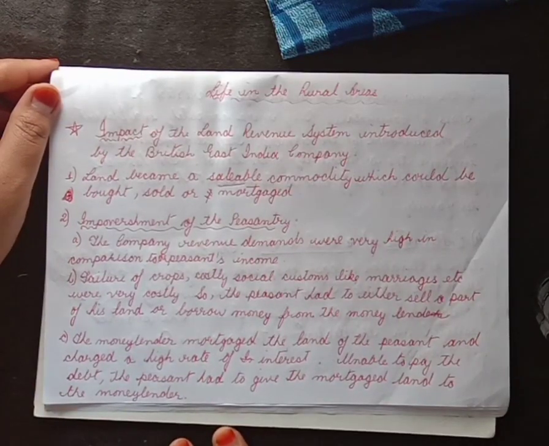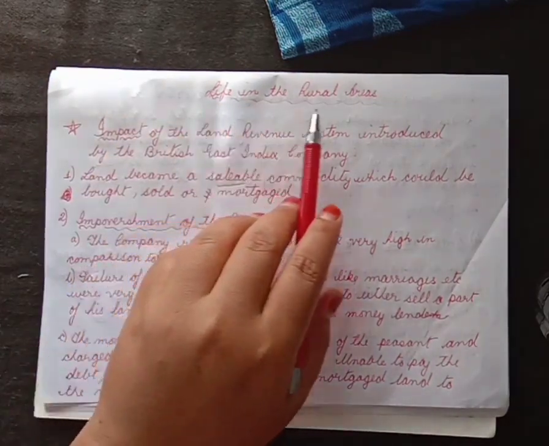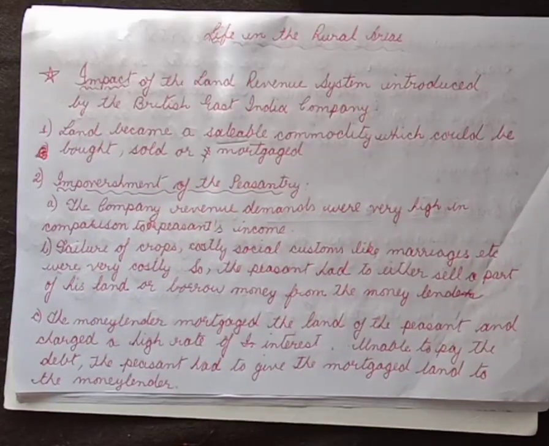In our previous social science class, we had started discussing the chapter Life in the Rural Areas, right? And we also discussed the various revenue collection policies introduced by the British East India Company, and these three policies were number 1 the permanent settlement, number 2 the Mahalwari system, and number 3 the Rayotwari system. Okay, so in today's video we will learn about the impact. We will understand the impact of the land revenue systems introduced by the British East India Company.